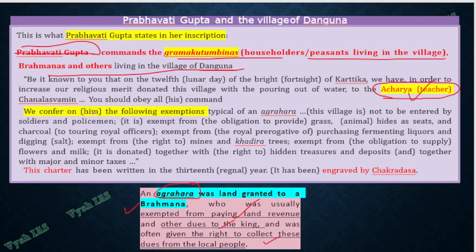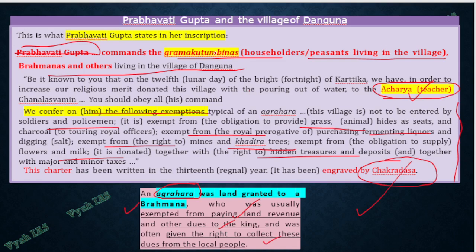Here a list of exemptions is given. Police cannot enter their house, soldiers cannot enter their house. They can use different materials which are usually not accessible to normal people: access to mines, access to salt and liquors, then royal patronage, charcoal, flowers, milk, hidden treasures. Meaning, kind of everything is exempted, like a mini king. Acharya, teacher, Agrahara, Brahmana, they had a lot of exemptions. All this we see in an engraved inscription by Chakradasa, in which all these things are written.